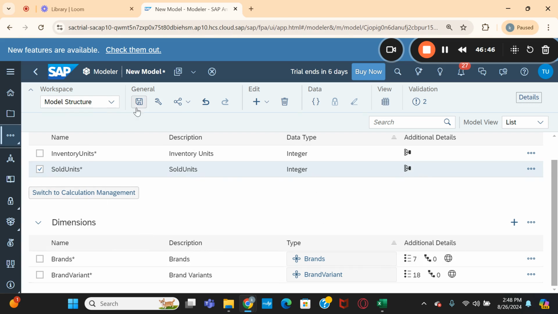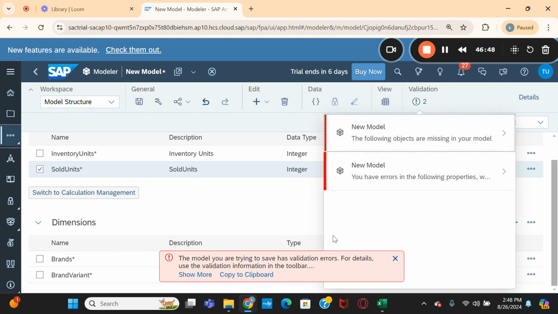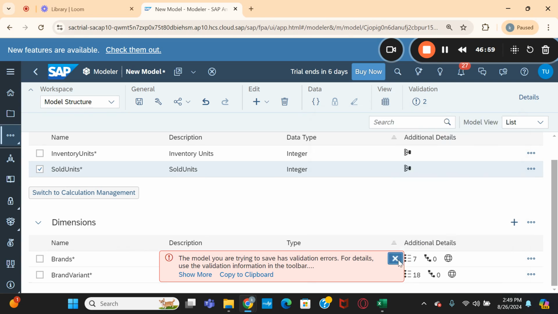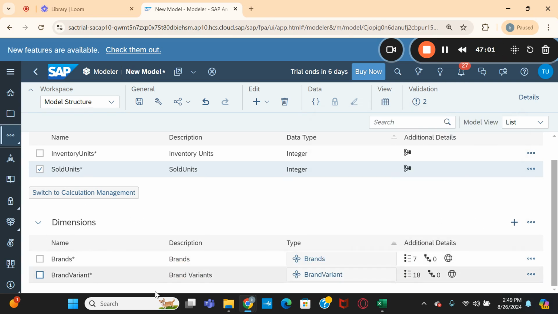Let us try to save this one. Again, it is throwing an error. The model you are trying to save has validation errors. What did we miss? Date dimension and version dimension are missing in our model. Why? Because we deleted those two dimensions from this list. So without version and date dimensions, we cannot build a model. It allowed us to delete it.